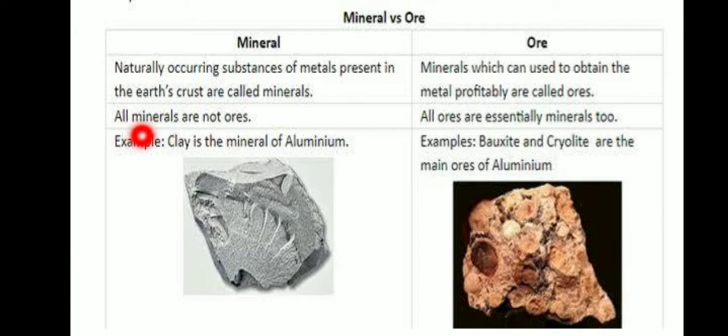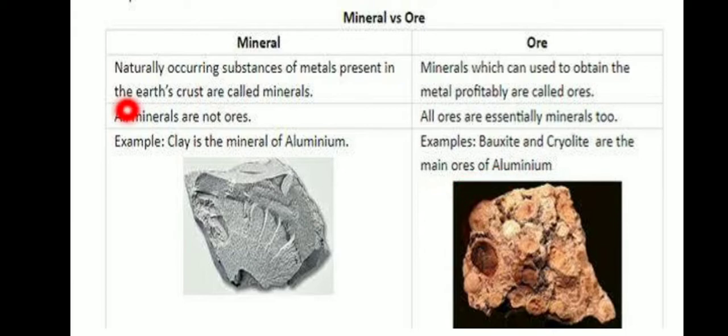All minerals are not ores. Very important point. But all ores are essentially minerals too. Example, minerals: clay is the mineral of aluminium. Ore: bauxite and cryolite are the main ores of aluminium.